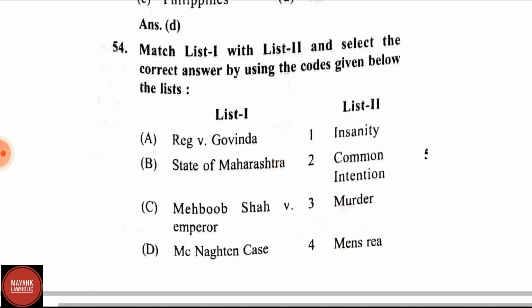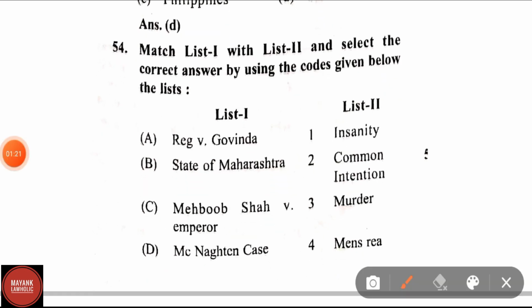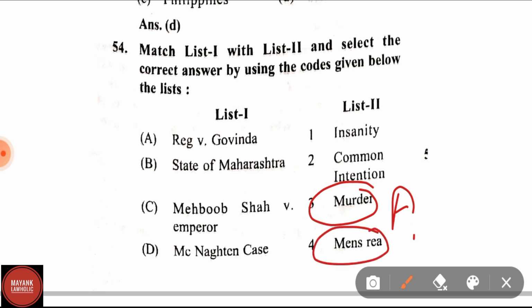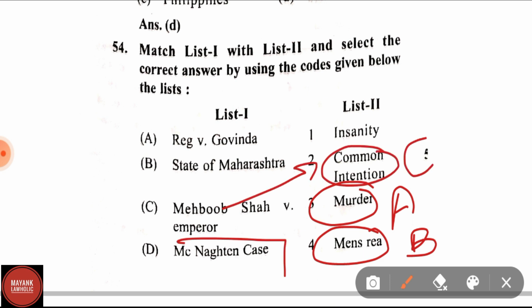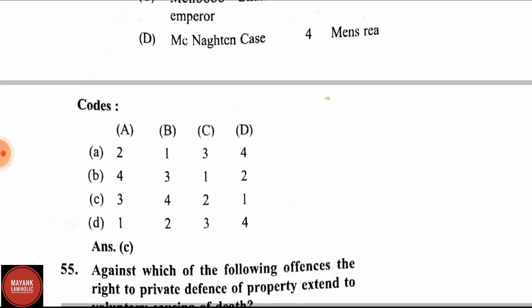Match list first and list second. Reg versus Govinda. Correct answer is murder. In this case, section 299 and section 300 were discussed. State of Maharashtra versus MH George. MH George was related to mens rea. Mehboob Shah versus Emperor. It is very easy. It is related to common intention. And McNaughton case, we are already aware, is related to insanity. Therefore, the correct option will be option C.